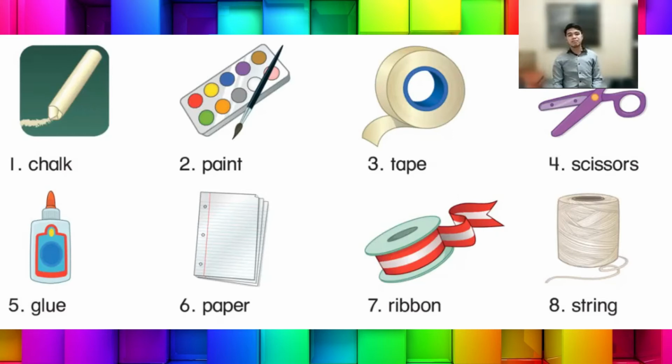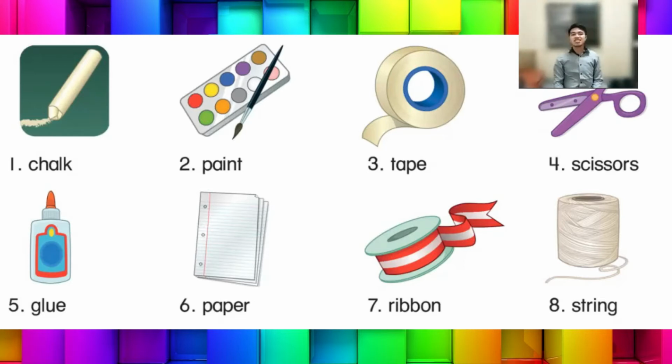We call it paper. Number 7 is ribbon. We use it in decorating our artworks. We call it ribbon. Number 8, string. We use it in tying things. We call it string. Very good.